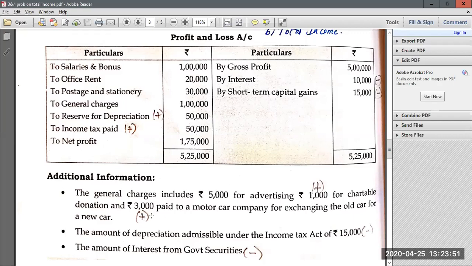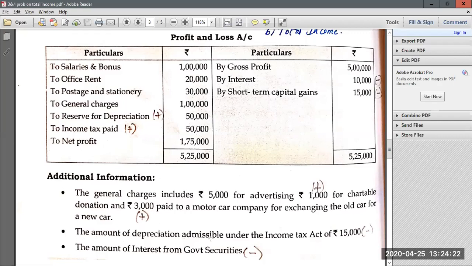Then again they have given 3,000 is paid to motor car company for exchanging the old car for new car. Now what is important here is this 3,000 amount of money they are giving it for exchanging the old car and buying the new car. So when they buy the new car, it becomes capital expenditure, and capital expenditure is not supposed to be debited or recorded in P&L account. But anyways, this 3,000 is included in P&L account. So this 3,000 being capital expenditure, we have to again add it back, and it becomes inadmissible.